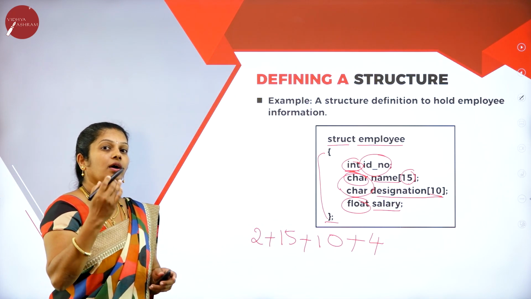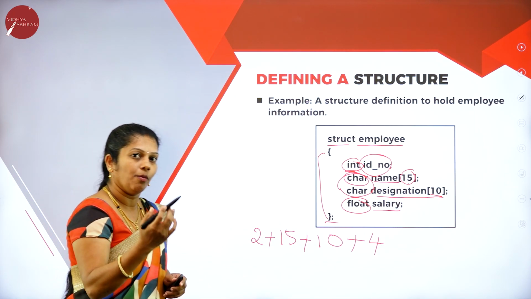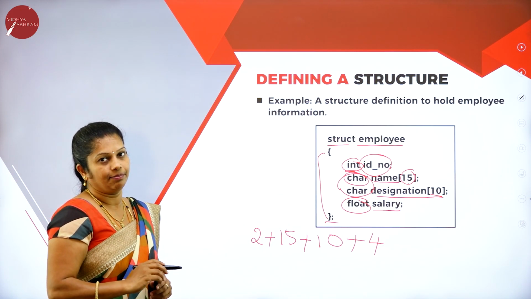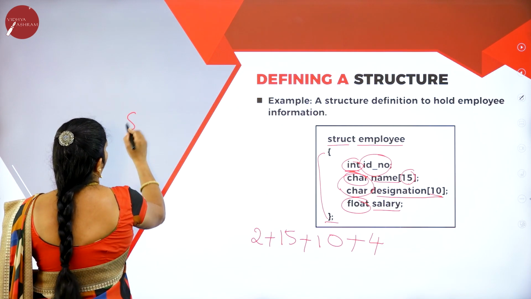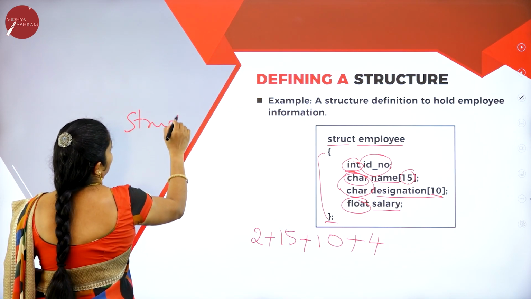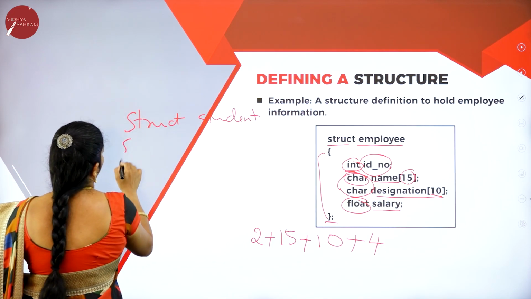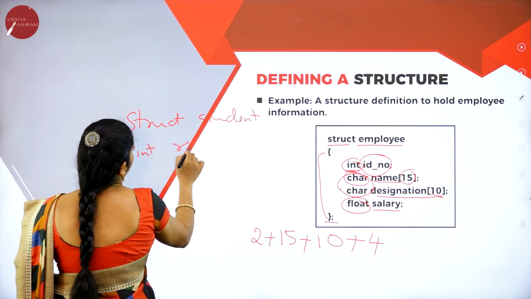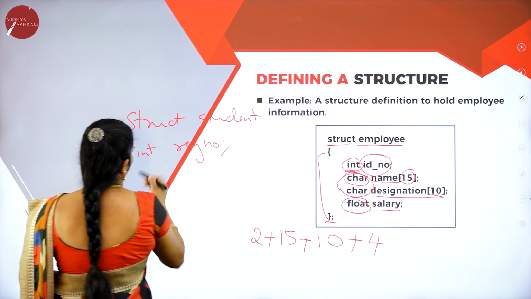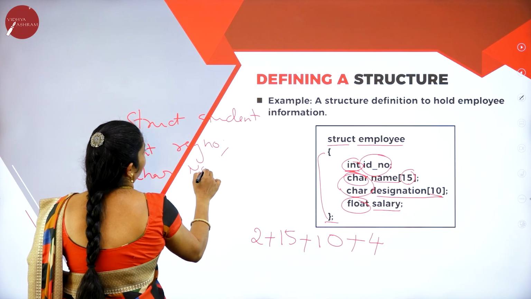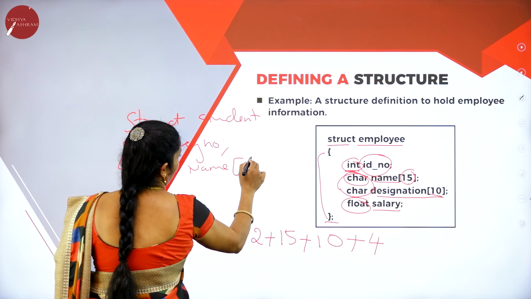Depending upon the data type as well as depending upon the student or employee, whichever you want, that memory it will take. For example, if I take struct student, then here I take int register number, and one more, name of type character. Here I am going to give it as 10.